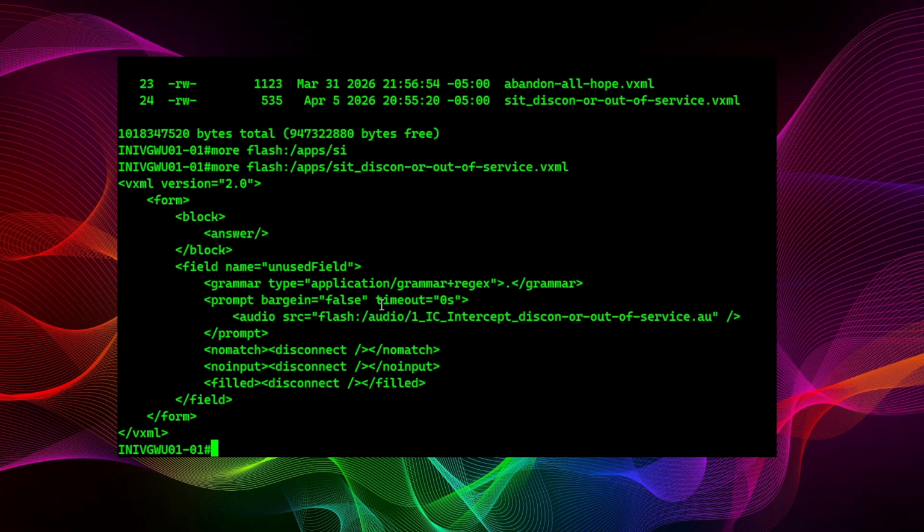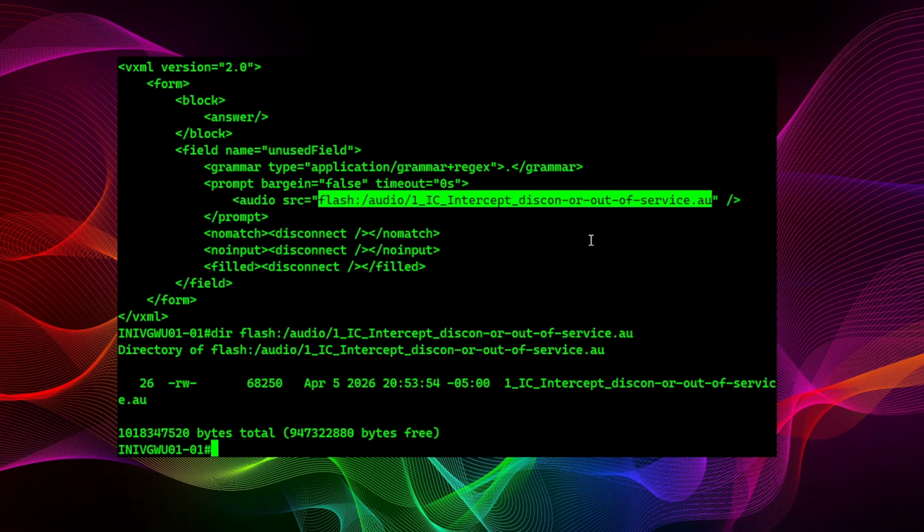And you know, we want to verify for sure. Let's grab that string and let's do a dir on that just to make sure it finds it. And there it is. All right. Got the audio file on disk, and we have the VXML and the audio file.